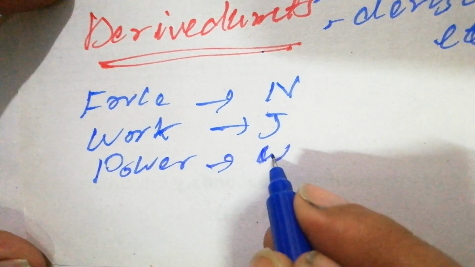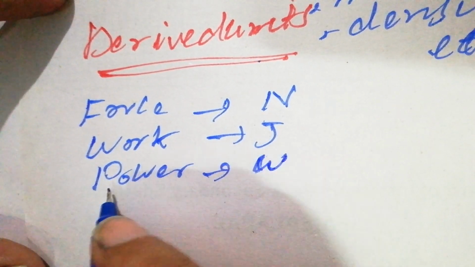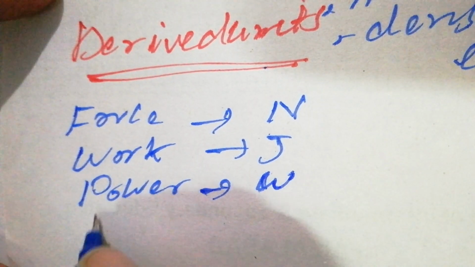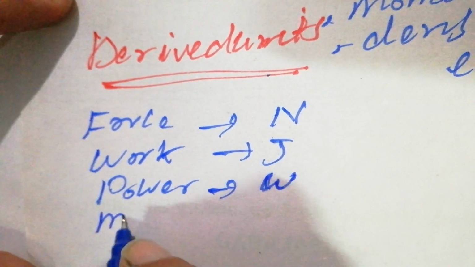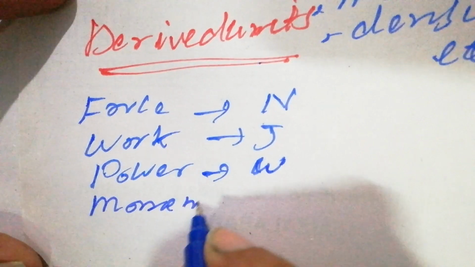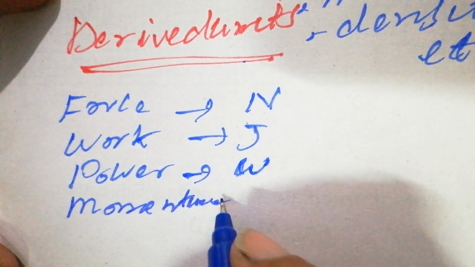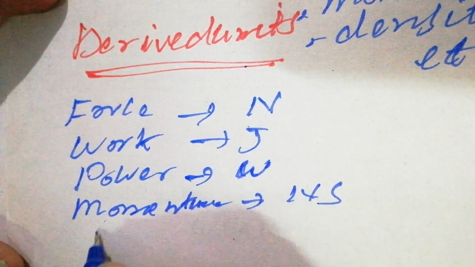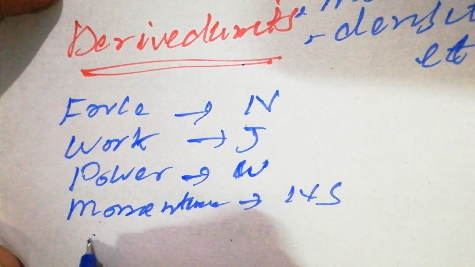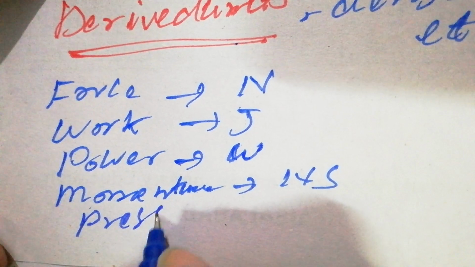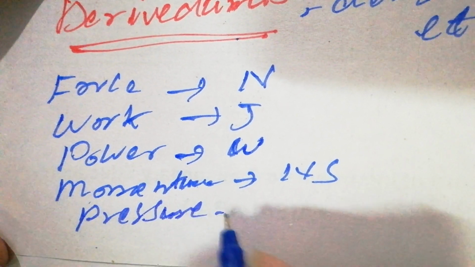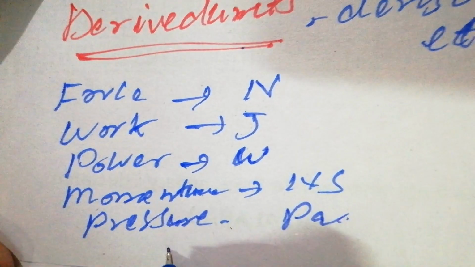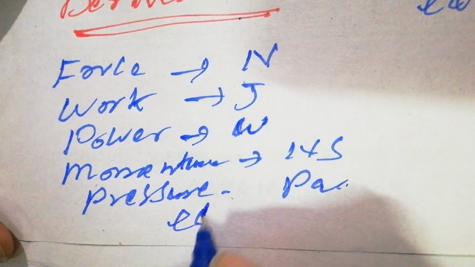These are derived quantities, and the unit of momentum is Newton second, and the unit of pressure is Pascal. Students, these are different examples I have just told you.